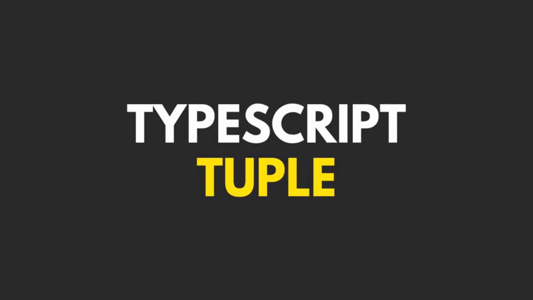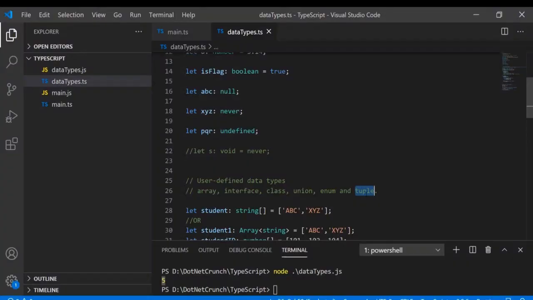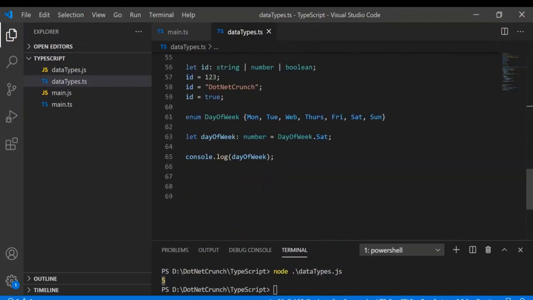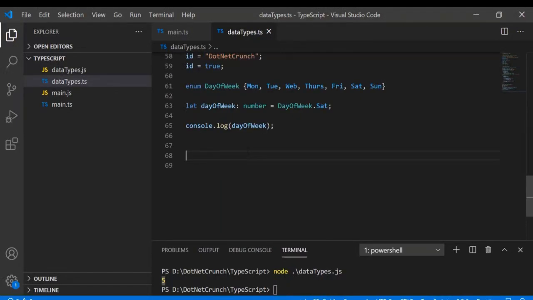Tuple is a data type which holds two sets of values of different data types. So we have seen union, right? Union also had different data types, but in this it's a set of different values. It's like a data structure. So basically, let me explain this with the help of an example.